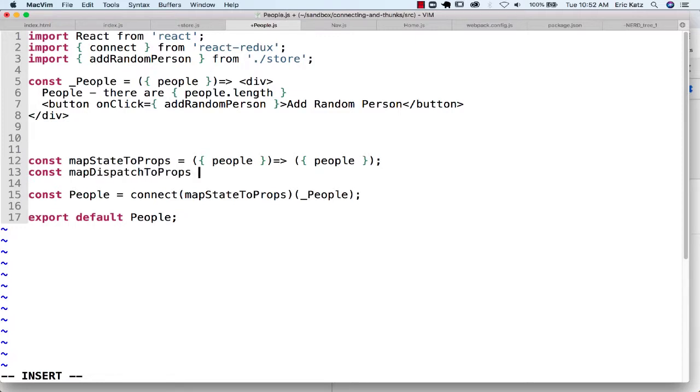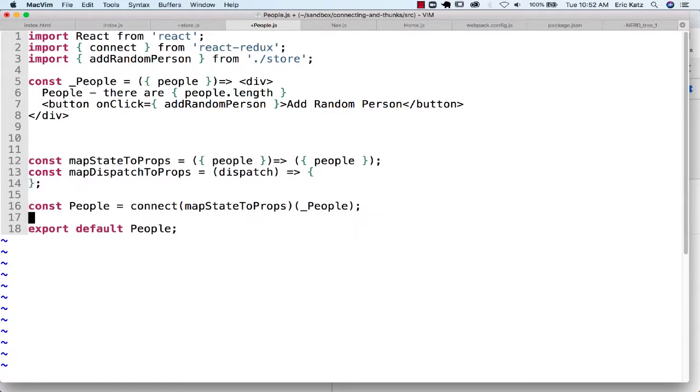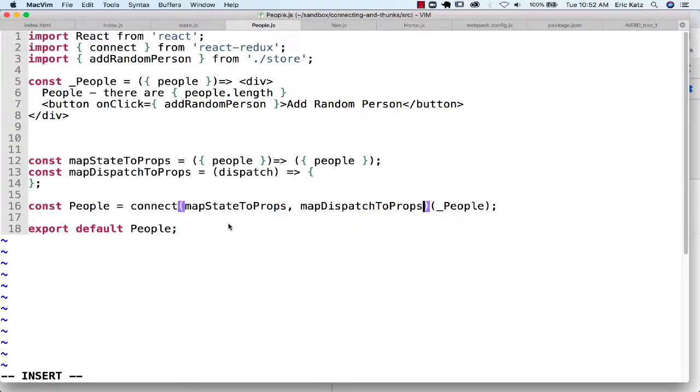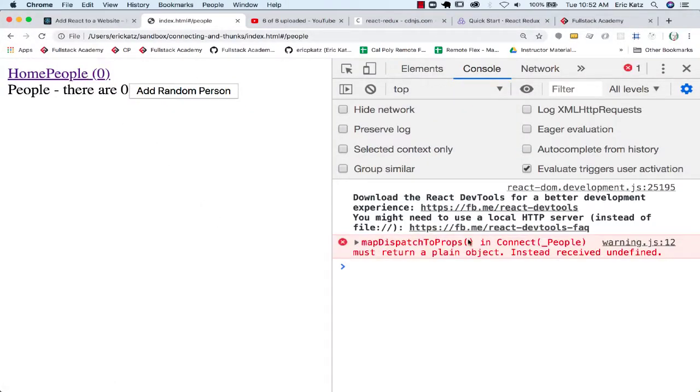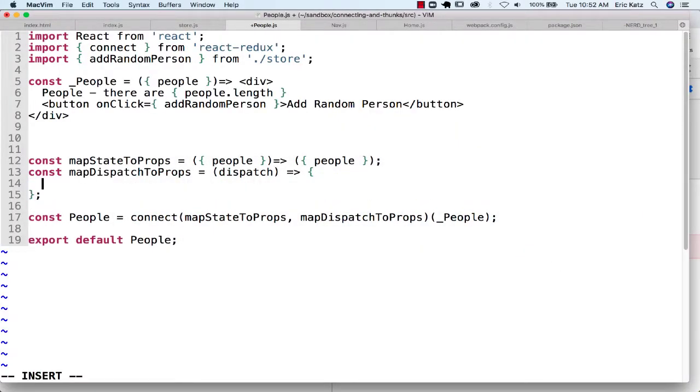mapDispatchToProps. And what this will end up getting passed is the dispatch method. And I'm going to actually put this on 2 lines here so we could see it a little bit better. By the way, if you don't return anything here and you try to use this, and I refresh this, I'll get this error, hey look, this is a warning, you need to send back an object. Well, very often in mapDispatchToProps, you also return an object.